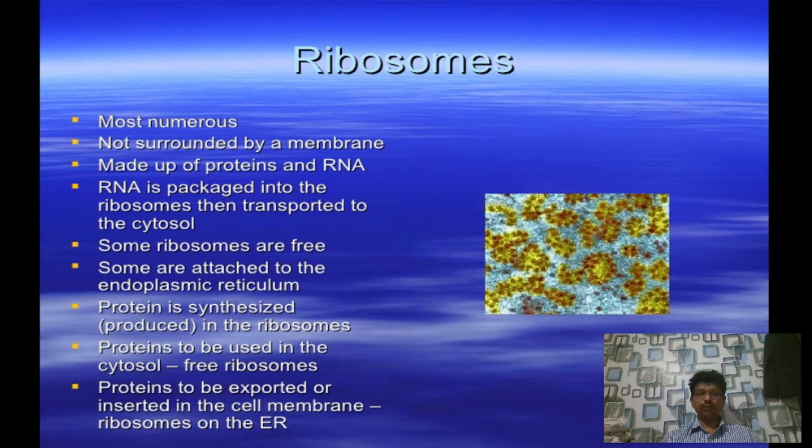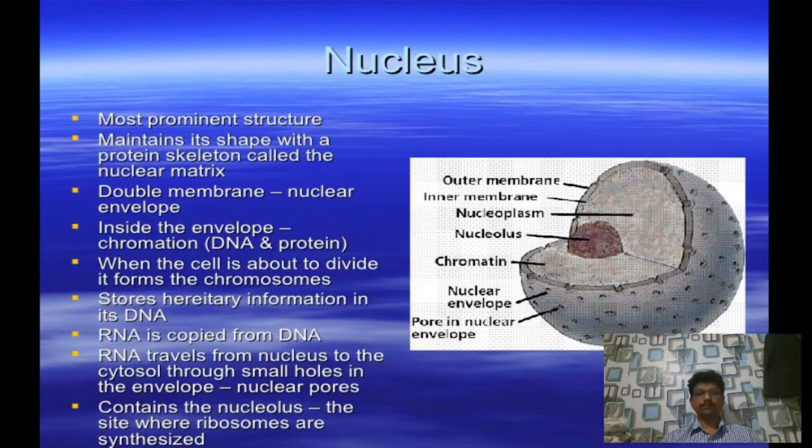Proteins to be used in the cytosol are made by the free ribosomes. Proteins to be exported or inserted in the cell membrane are made by the ribosomes on the endoplasmic reticulum.